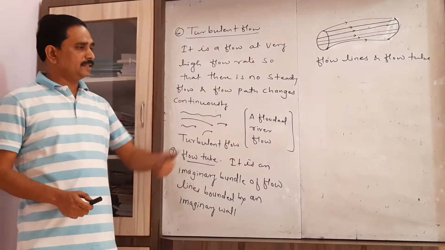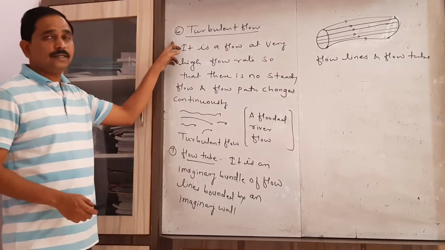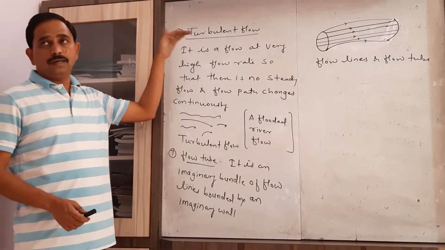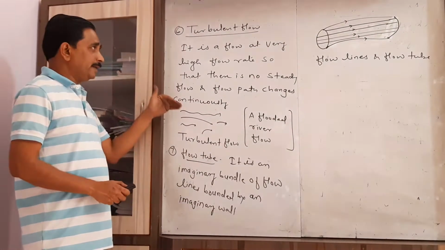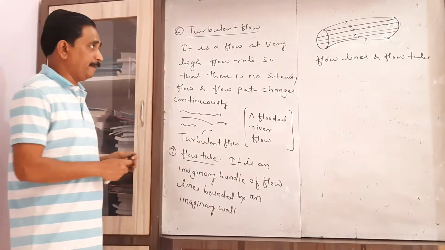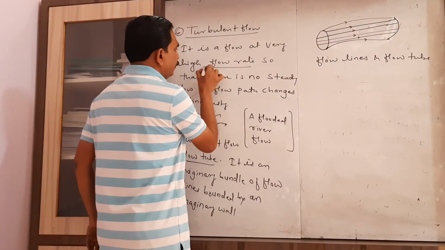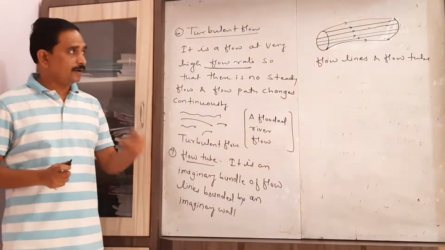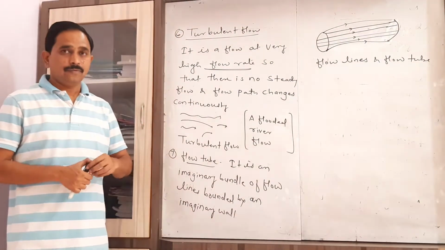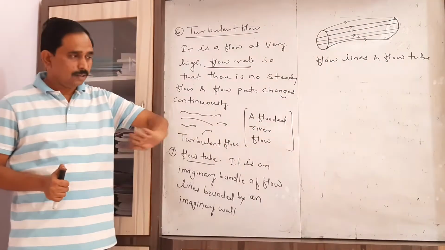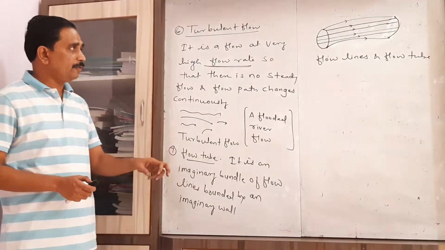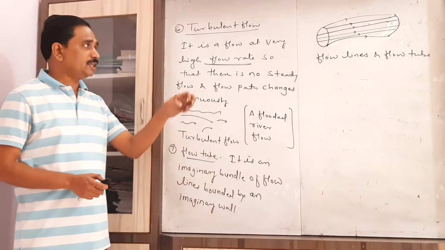Now after considering the steady flow, we have to consider another type of flow which is turbulent flow. It is a flow at a very high flow rate. How does that fluid flow from one place to another, whether smoothly at a constant rate or at a changing rate?